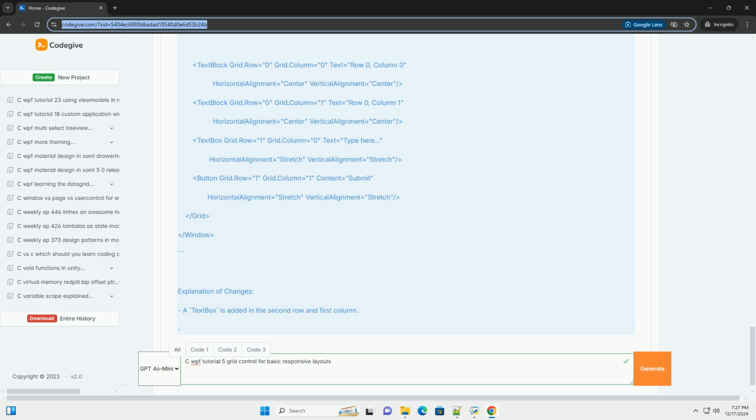TextBlock Grid.Row 0, Grid.Column 1, Text row 0, column 1, centered. TextBlock Grid.Row 1, Grid.Column 0, Text row 1, column 0, centered. TextBlock Grid.Row 1, Grid.Column 1, Text row 1, column 1, centered. Closing Grid, closing Window.